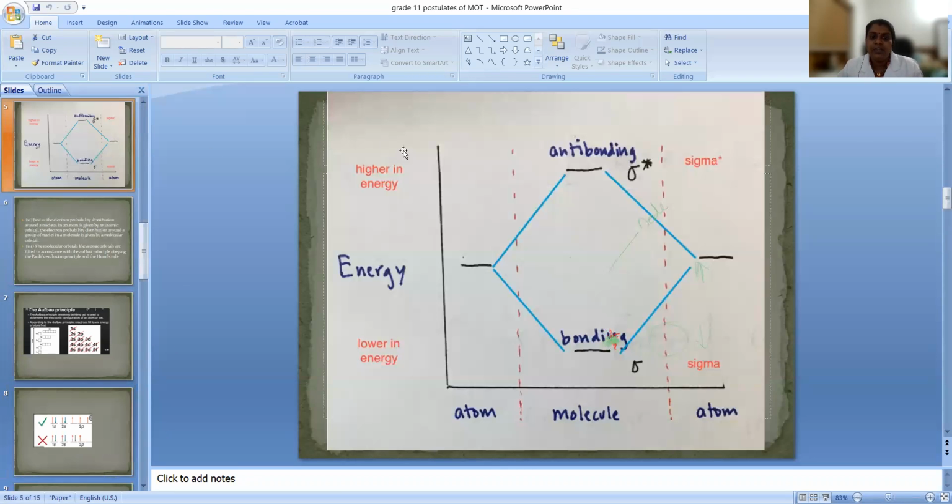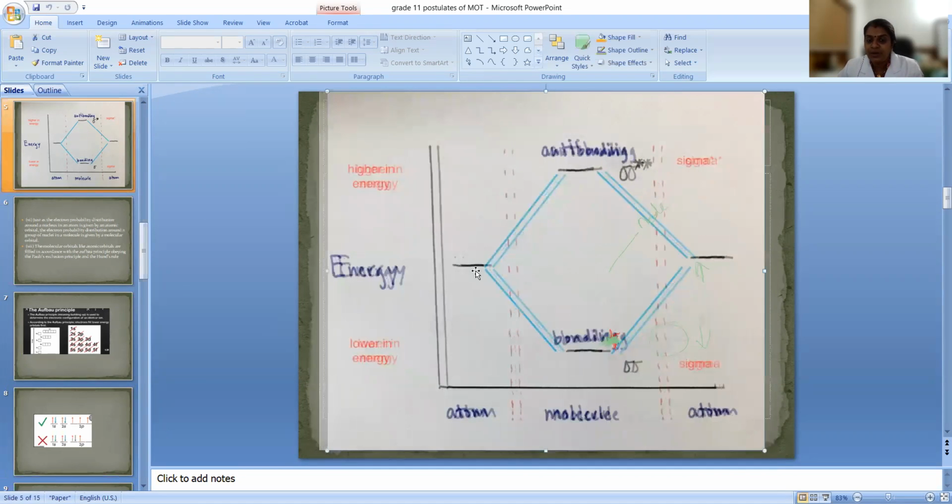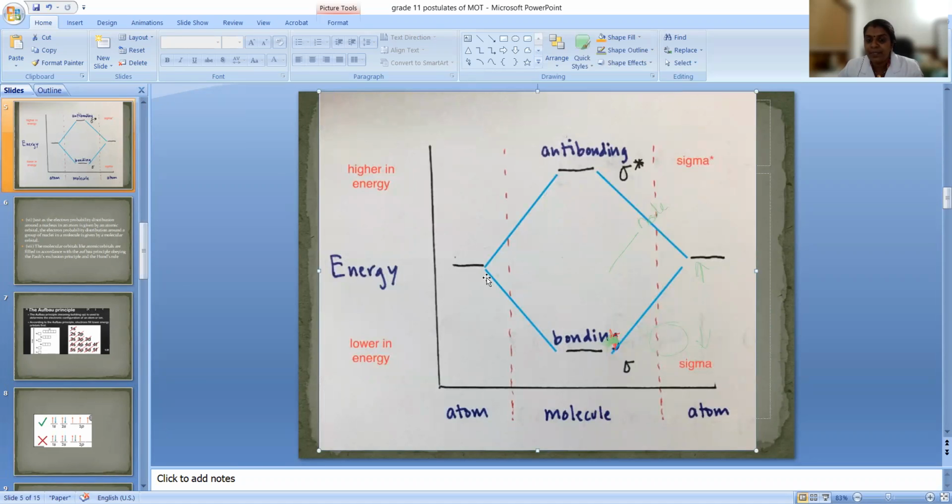Look at this figure. So what is happening? This axis is energy, lower energy and higher energy. This represents the atomic orbitals. The atomic orbitals are combining and one is going down, one is going up. One has lower energy than even the atom. Look at the energy of the atom; this represents that.